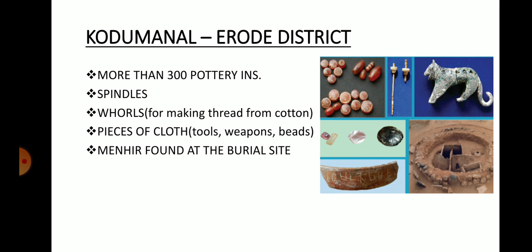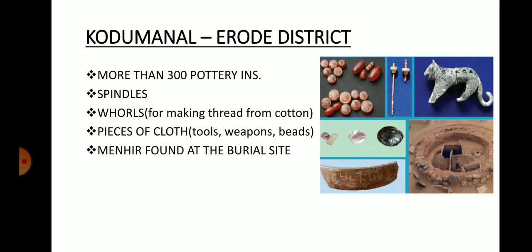They are the spindles used for stitching clothes. Whorls are the round shaped rolls used to collect the thread. And also there were evidences of pieces of clothes along with tools, weapons, ornaments, beads. They were found in Kodumanal.